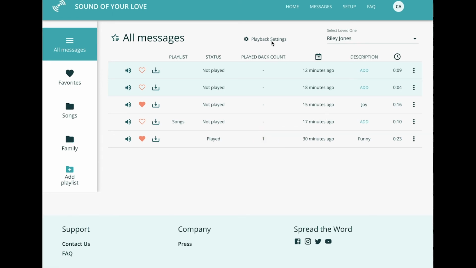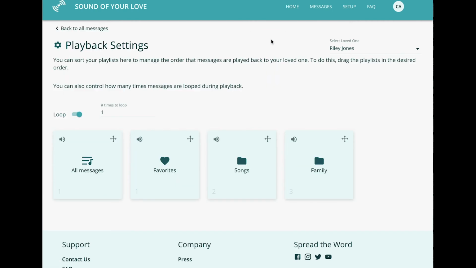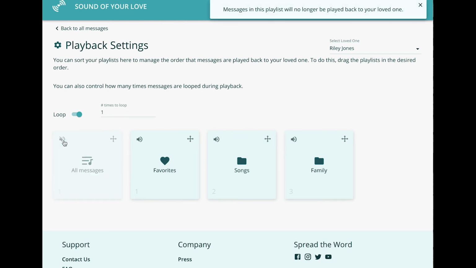In playback settings, you can set the messages to play continuously on a loop. This is also where you can mute entire playlists. For example, if you'd like your loved one to only hear favorites today, you can mute the other playlists.